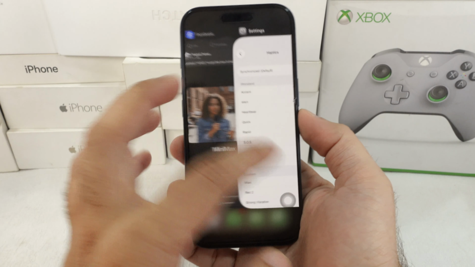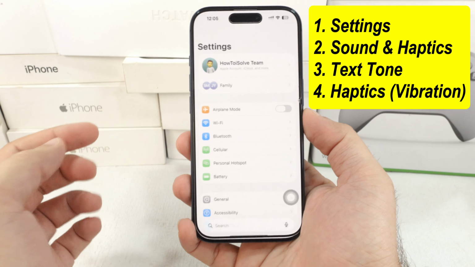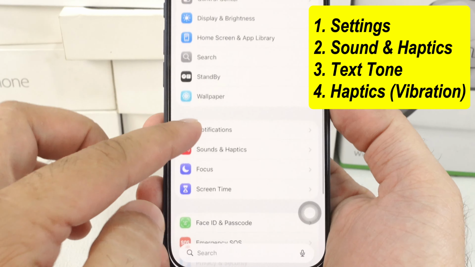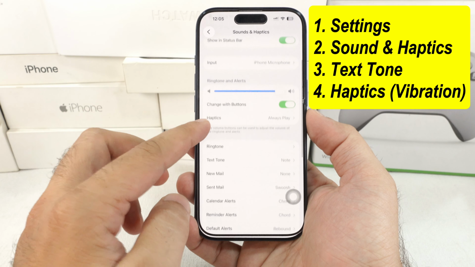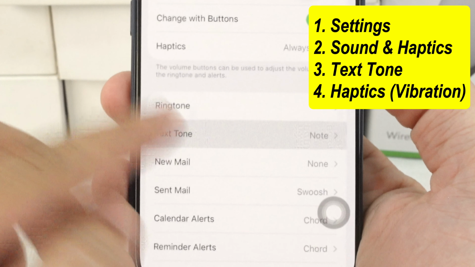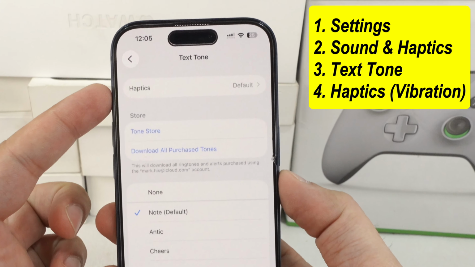Go ahead and open the Settings app and scroll down to the Sounds and Haptics option. Look for text tone right here next to ringtone and tap on it. Then go ahead and select the Haptics option.